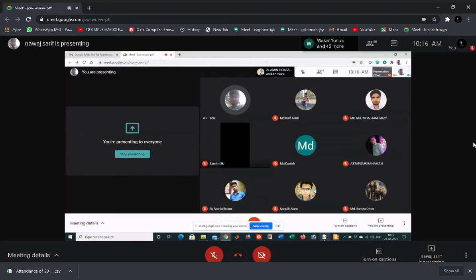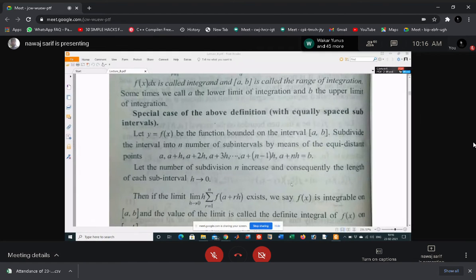When your n increases, then h decreases. So you should understand that when n increases to infinity, h must tend to 0.